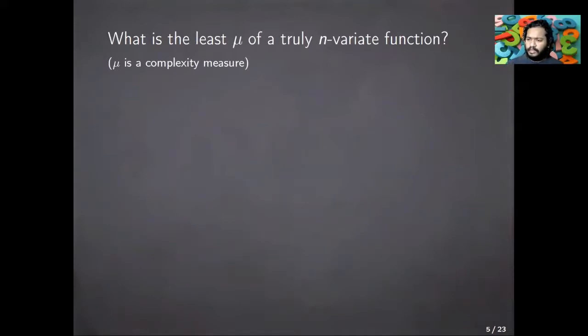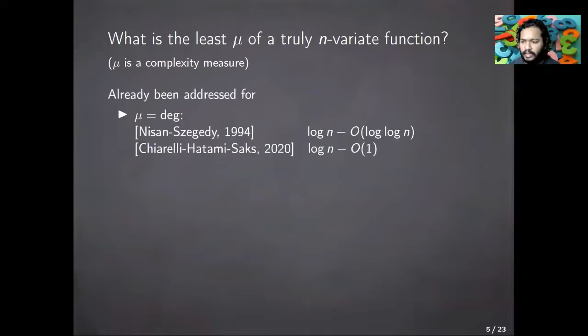This is in fact a more general question. It can be phrased for any complexity measure mu. What is the least value of a measure mu for a truly invariant Boolean function? And it has been addressed before for other measures. For instance, the degree of the exact representation. Nisan and Szegedy showed that the minimum degree is at least log n minus big O log n, which was tightened by Chiarelli, Hatami, and Saks recently to log n minus big O(1).